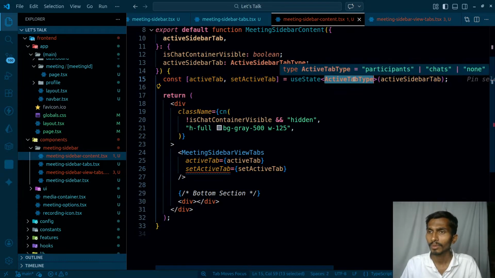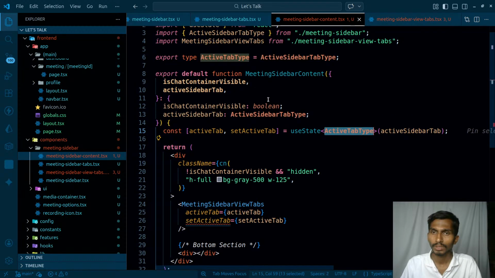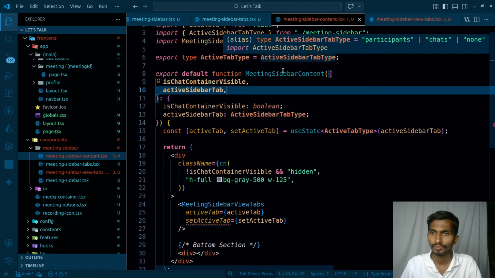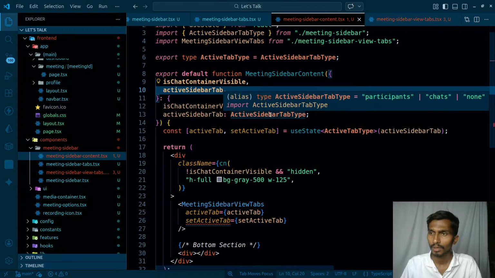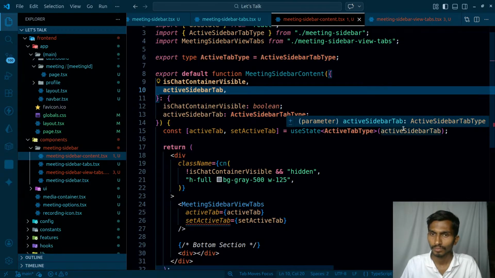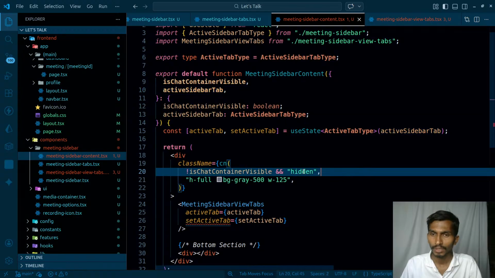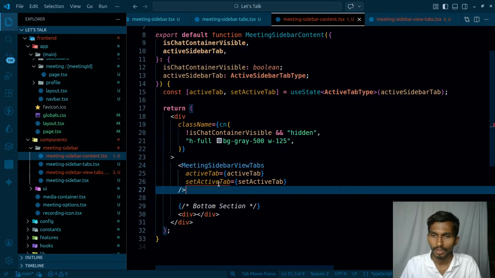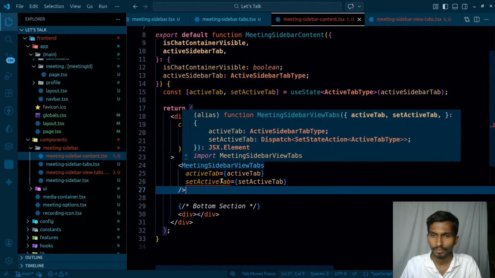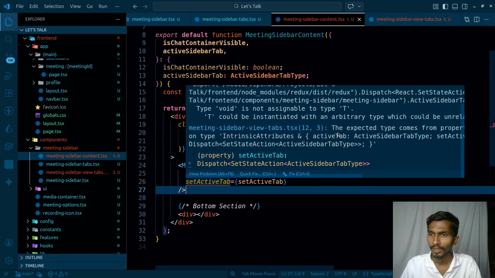Active tab type can be this, and active tab is what I'm already getting from here. Active tab sidebar. I'm giving it the value of active tab sidebar, and then let's go through it properly. The expected type comes from the proper type instance.